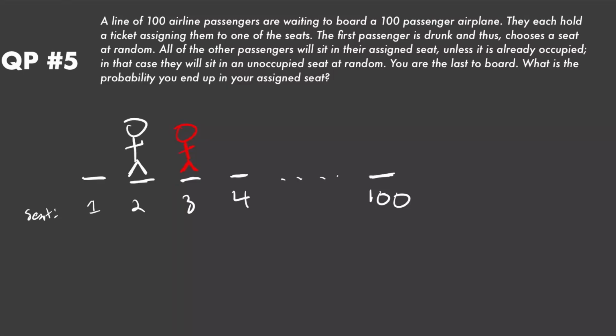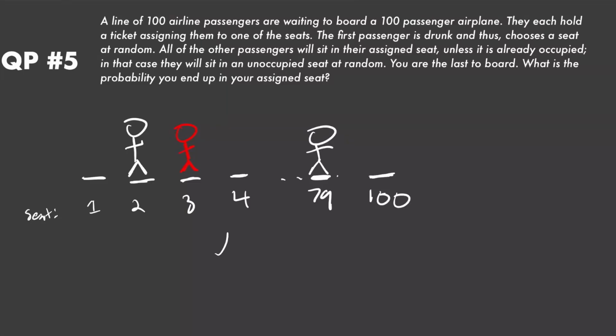But now it's person 3's turn to board, and when they do so, they're going to see that seat 3 is taken by the drunk guy, and in that case, they're going to sit in an unoccupied seat at random. So person 3 is, in a sense, becoming the new drunk person, just with fewer seats to choose from. For instance, person 3 is going to choose any seat at random. They could choose, for instance, seat 79. Let's say person 3 sits here, and now what's going to happen?